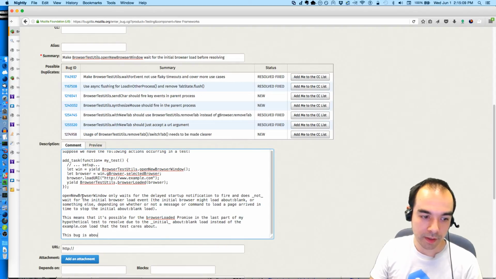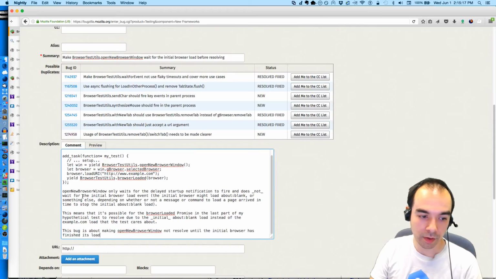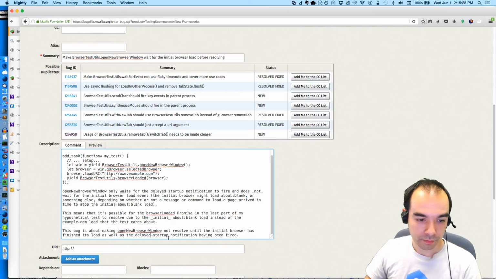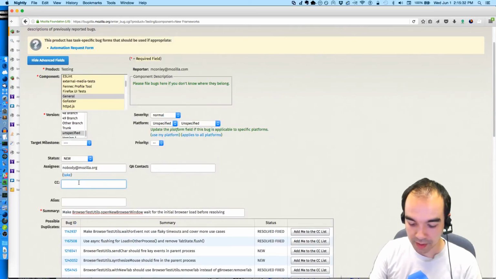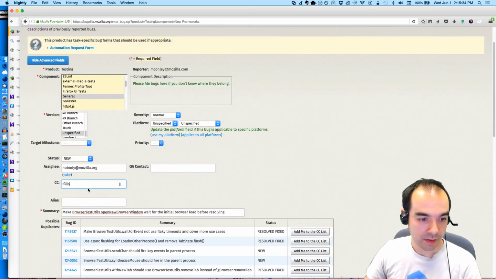This bug is about making openNewBrowserWindow not resolve until the initial browser has finished its load, as well as the delayed startup notification having been fired. I'm going to CC Heist because he sounded interested in this.